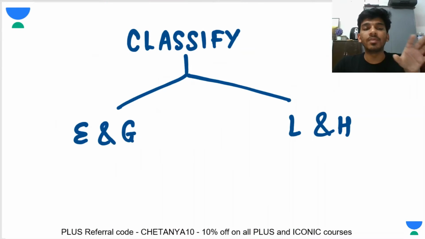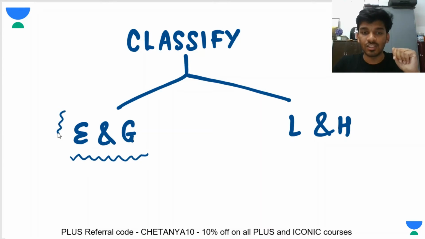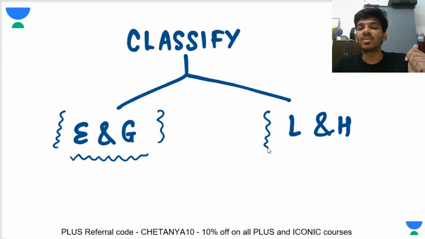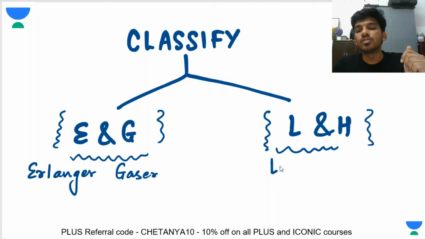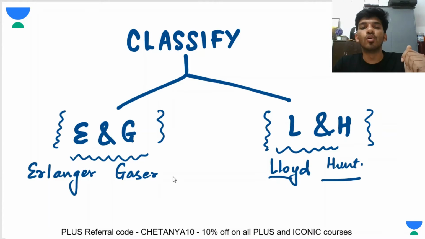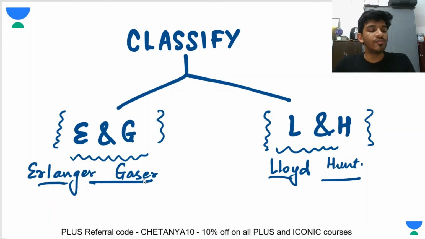And first, before I begin, I want to tell you there are two kinds of classifications of nerve fibers which were done by different scientists, and they're sort of overlapping also, but they're sort of exclusive also. So there's one classification that is known as the Erlanger and Gaster classification, and I've written it as ENG. I'll show you the full name later. And there is another classification that is known as the Lloyd and Hunt classification. So if you want, I can write down the names. But what is important for you to know is the difference between these two classifications, so for which classification what was done.